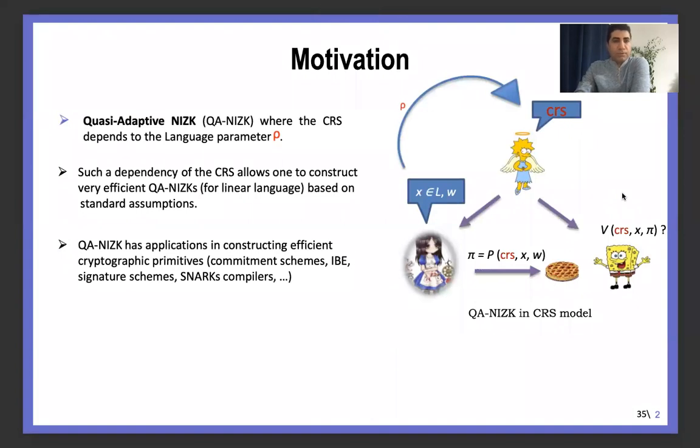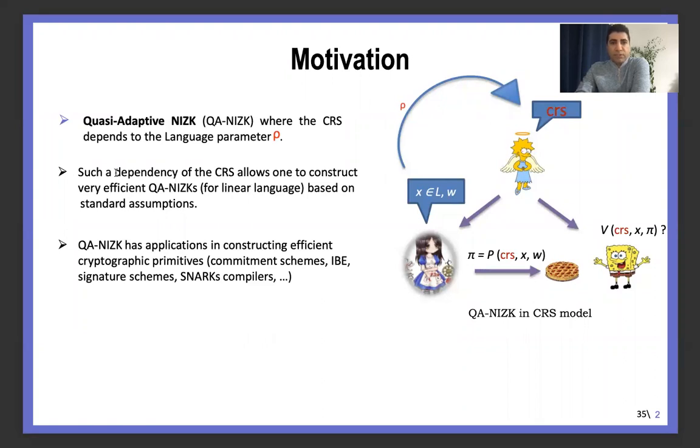The motivation of this work is investigating quasi-adaptive NIZK, or quasi-adaptive non-interactive zero-knowledge argument, which is a variant of NIZK where the CRS, or common reference string, depends on some language parameter rho of some statement.